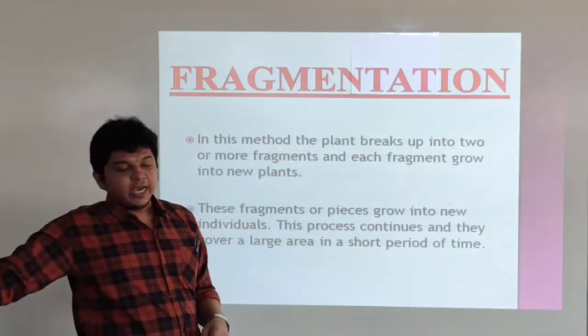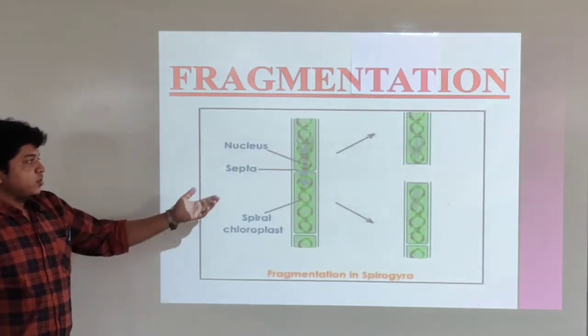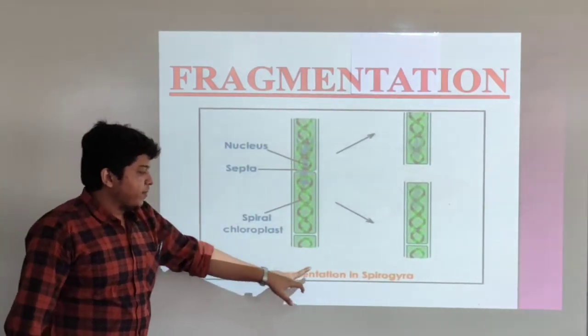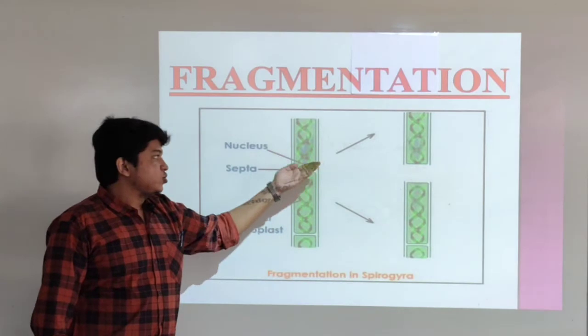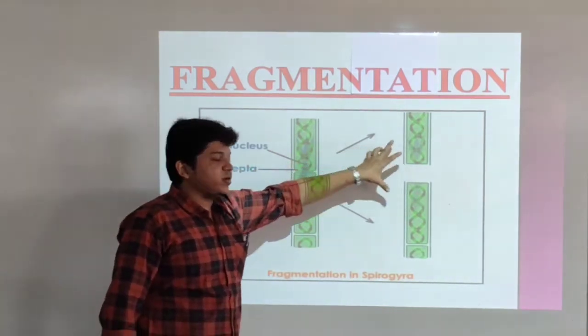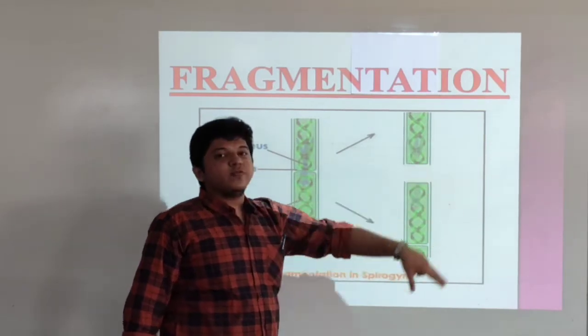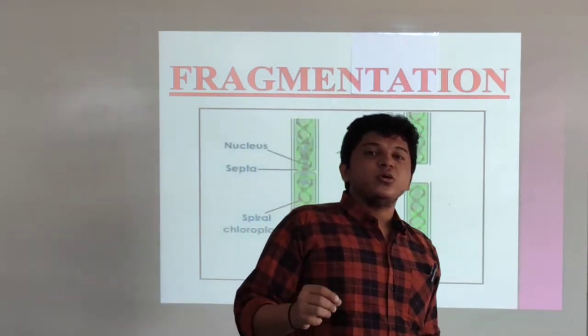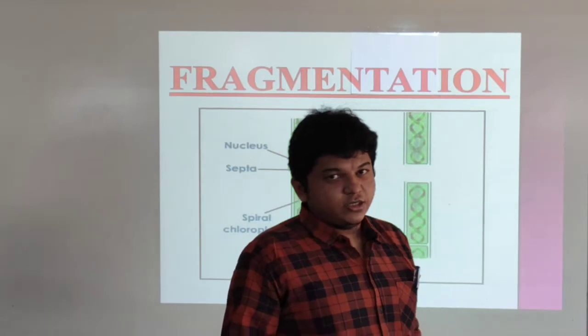You can look at this diagram. You can see this is a plant, fragmentation in Spirogyra. Here it breaks down from the septa into some fragments, and again those fragments are capable of generating the same of their kind.